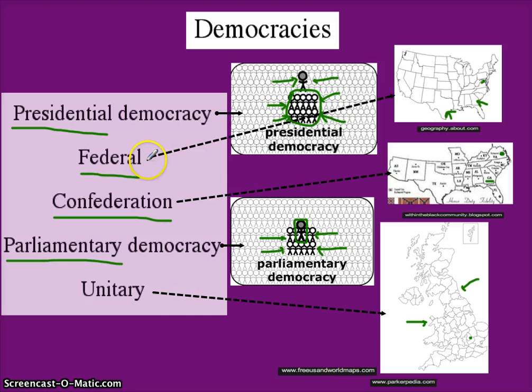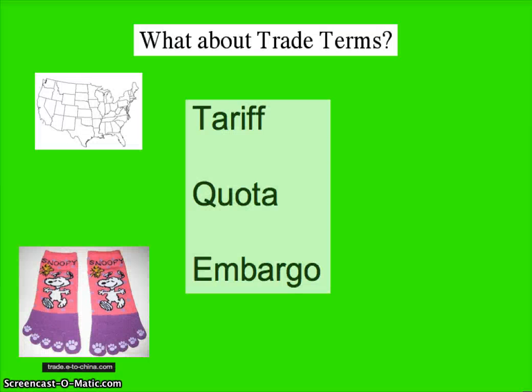So just as a review, the national government has all the say-so in a unitary democracy. The state government has all the say-so in a confederation, and the powers are shared by national and state government in a federal democracy. Now let's take a look at some trade terms.